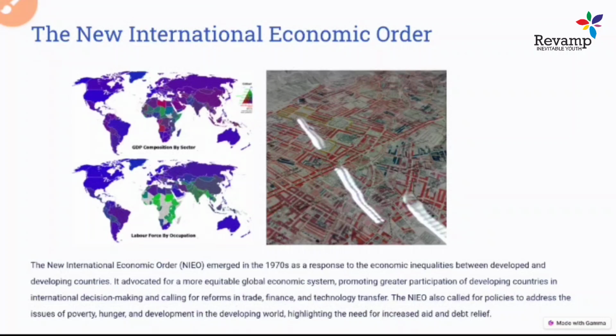These things started a new sort of economic order for the interest of least developed and developing countries, with lower interest rate loans given to these countries, and a lot of financial aid with zero interest also granted to some of them. So a lot of new change started with this international economic order. I hope you understand what I am trying to tell.